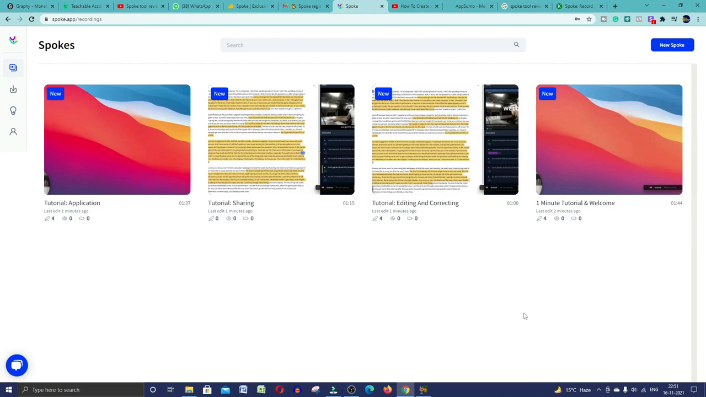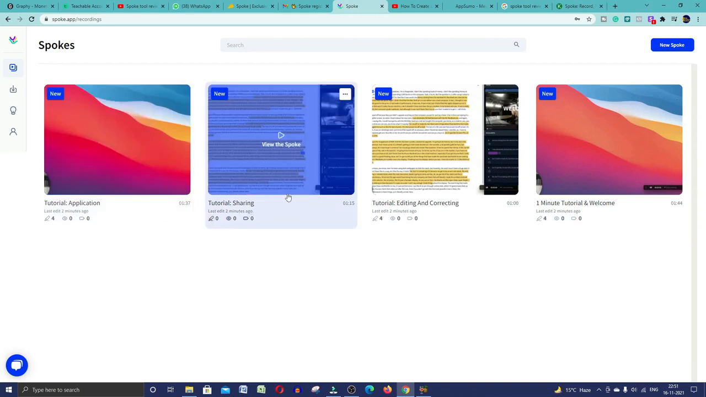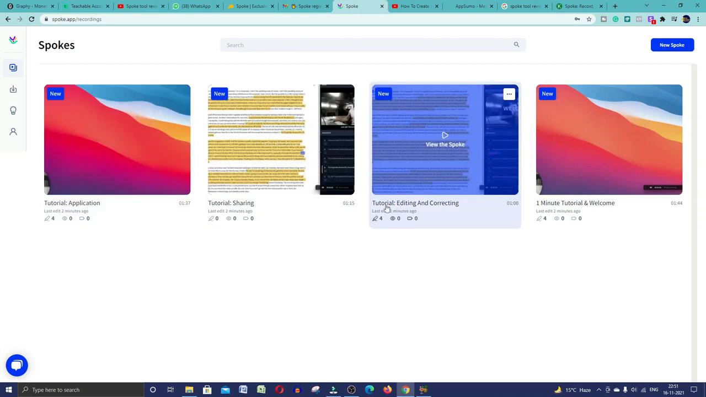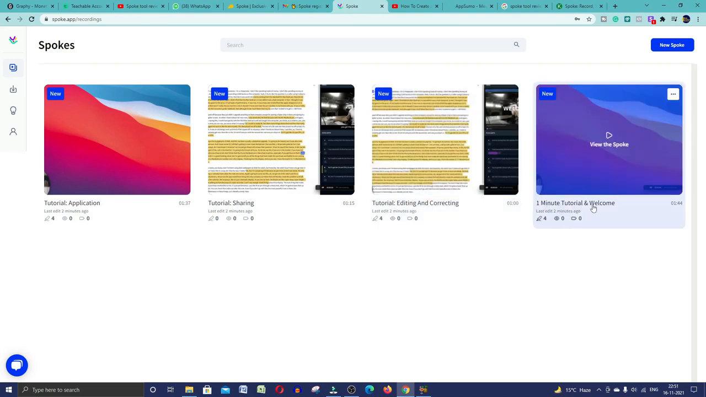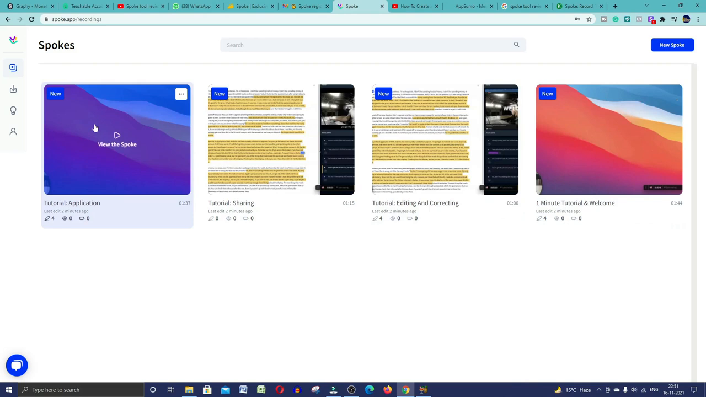Now I'm in the dashboard of Spoke.app. Here you can see the tutorial application, tutorial sharing, and you can watch editing and correcting, a 1-minute tutorial, and a welcome video. You can see all these videos after entering this dashboard, because whenever you enter, the dashboard is completely new to you. So you can watch all these tutorials and understand how you can use this tool.